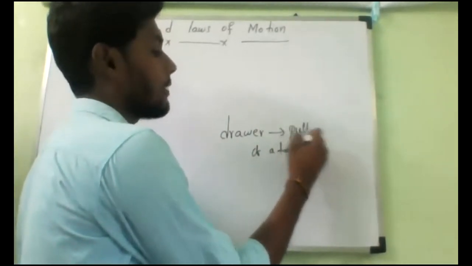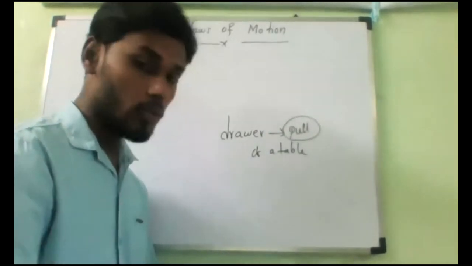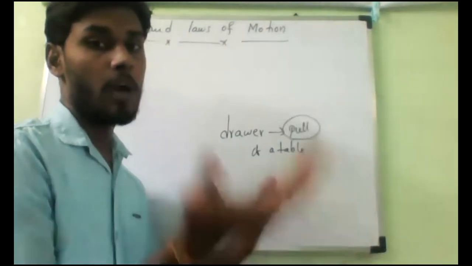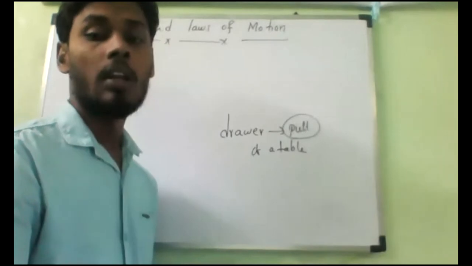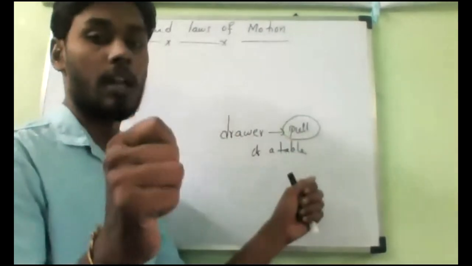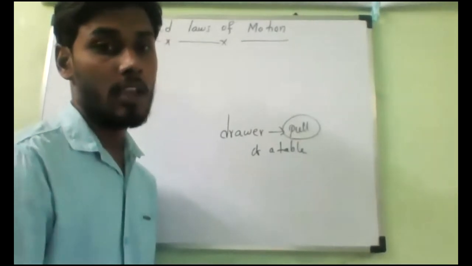We must do the pulling action, then only it will come to us. Is it yes or no? If you want to lift a ball from the floor, then that is called as what? Lifting. Is it yes or no? Next, if you want to stretch the rubber band, then that is called as what? Stretching. Understand? In the same way.